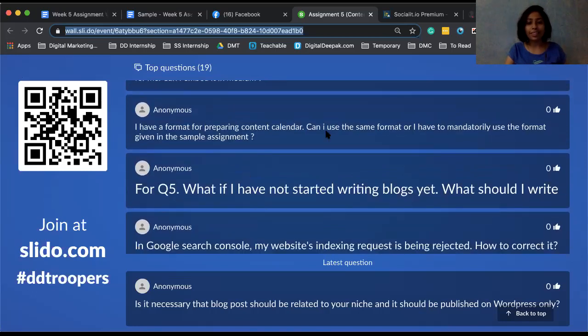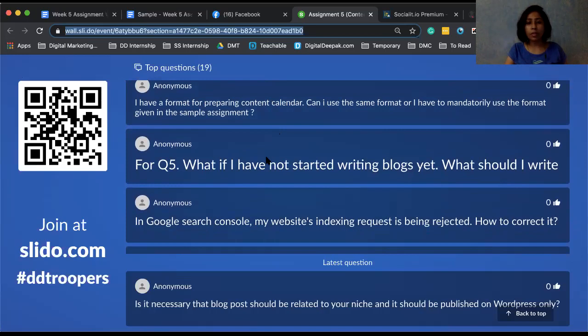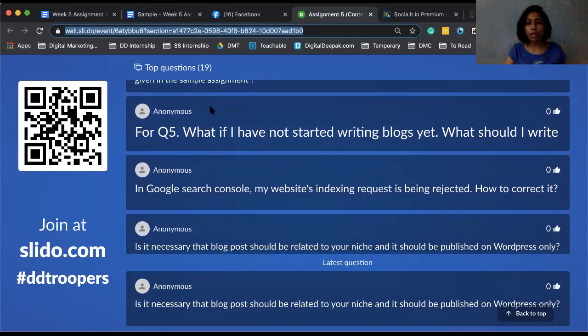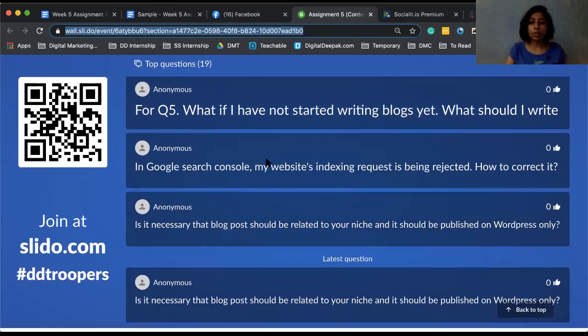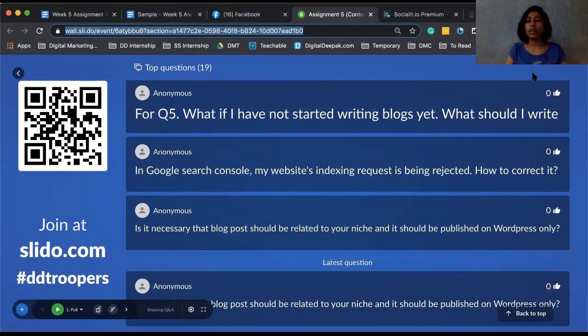Yeah, you can use a different format, no problem. This is not compulsory. I'm not sure. I can't really answer this, it doesn't have a single answer. Anytime there's an error, they will show you. So you can just check what the error says and Google that error. You'll more often than not find it because Search Console is really common.